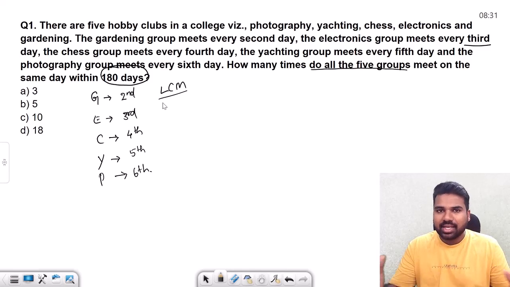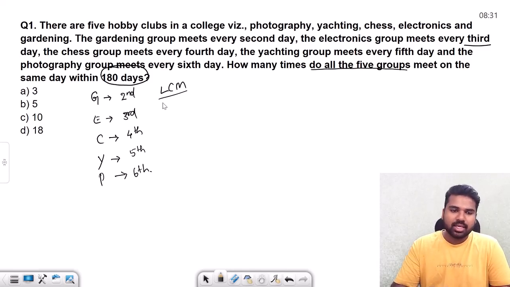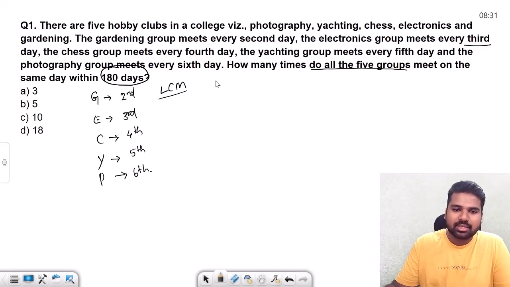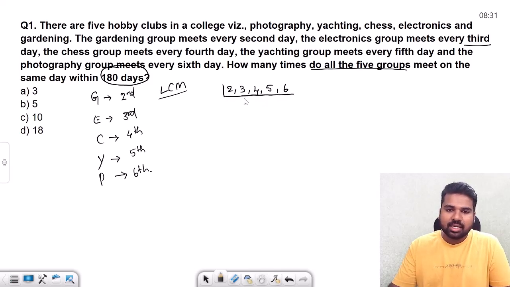And in a given time period, how many times that is going to come, that is what we need to see. So simply what we need to do is find the LCM of 2, 3, 4, 5, 6. So what is the method of finding? Take all the numbers in this format and start with the lowest prime number, that is 2.